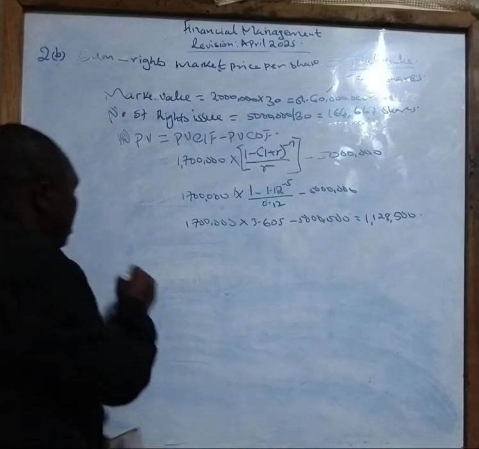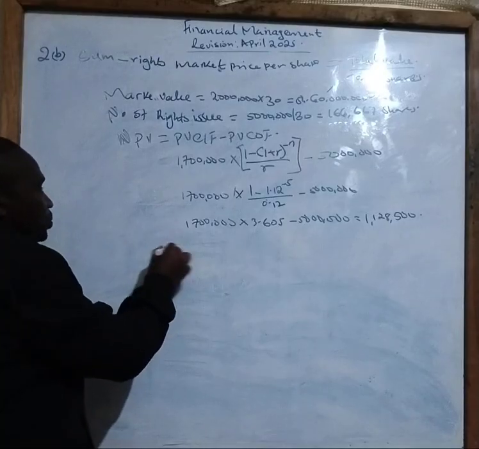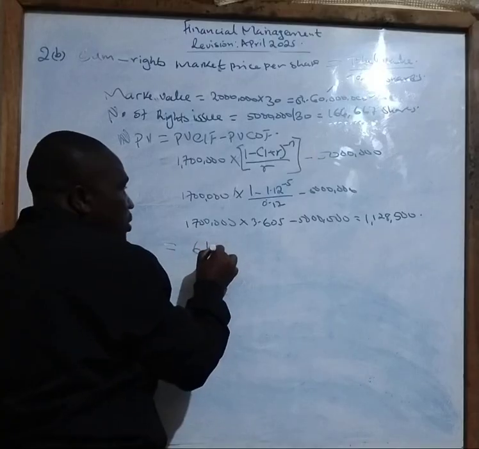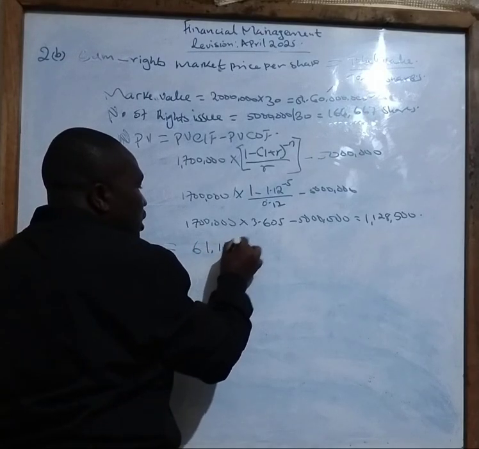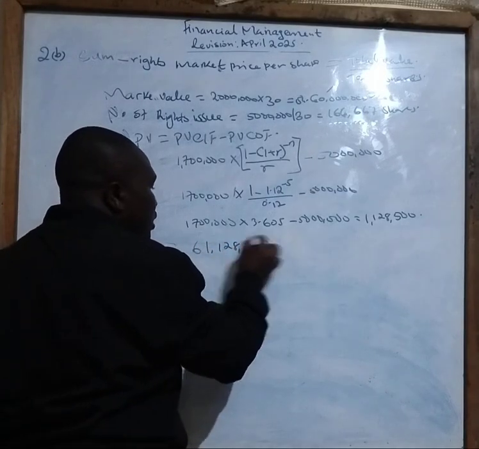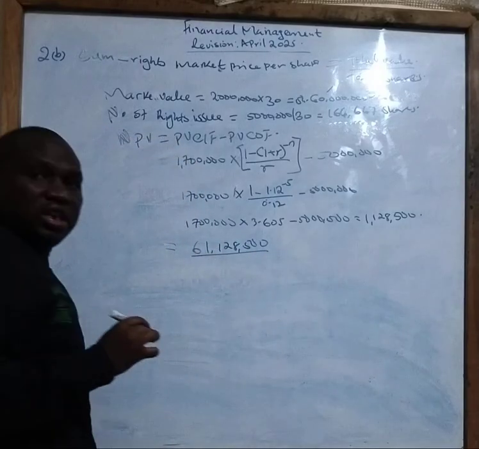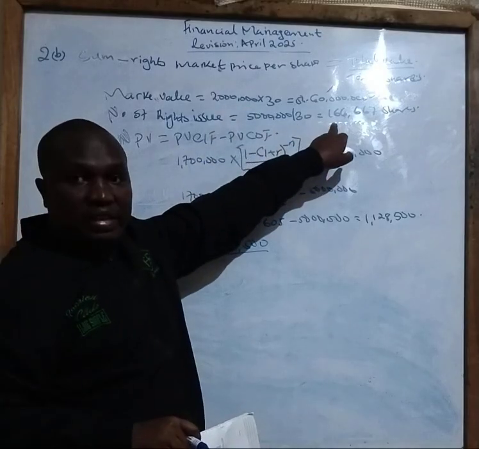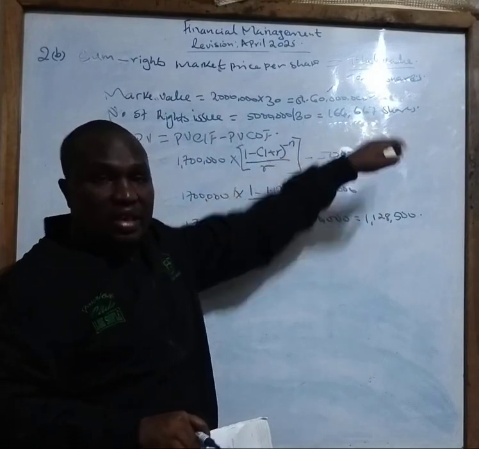So therefore, my CUM value will be 60 million plus this one, which will give you 61,128,500, divided by the total shares, 2 million plus 166,667.